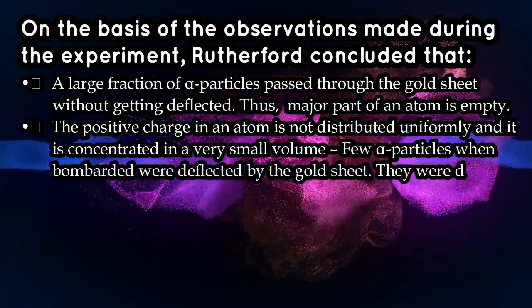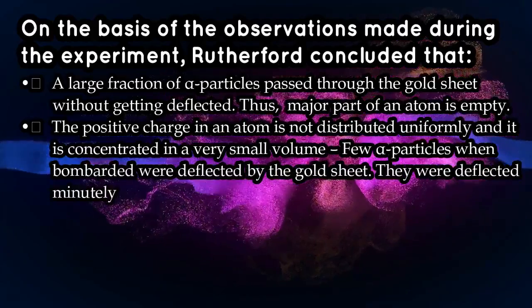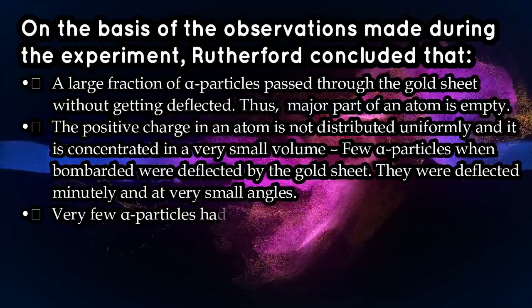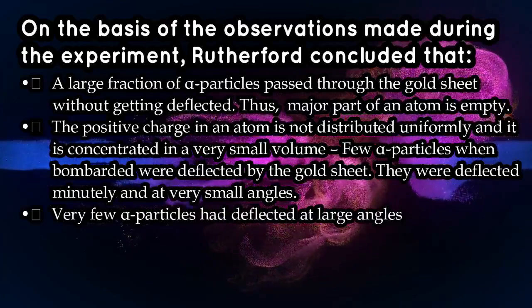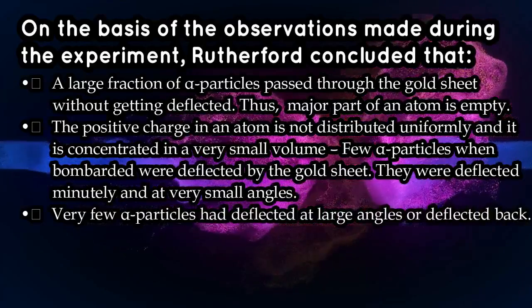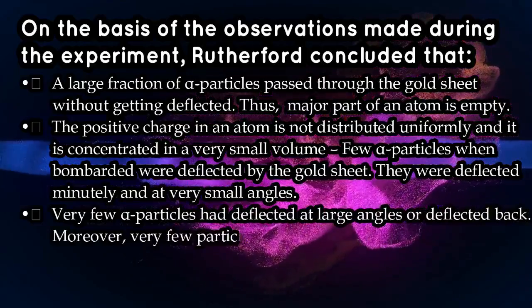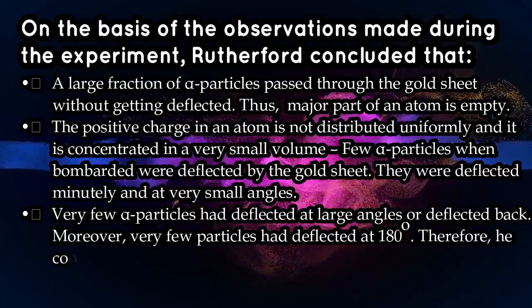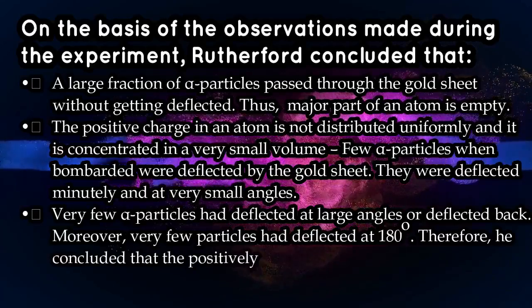This positive charge was supposed to be concentrated at the center, and the few alpha particle beams which were deflected by small angles were going close to the nucleus, so they were deflected by small angles.